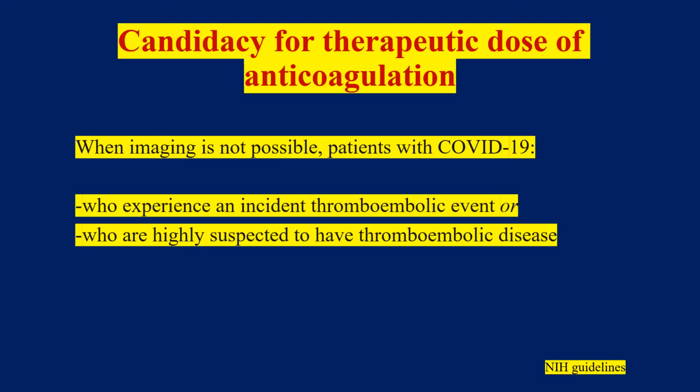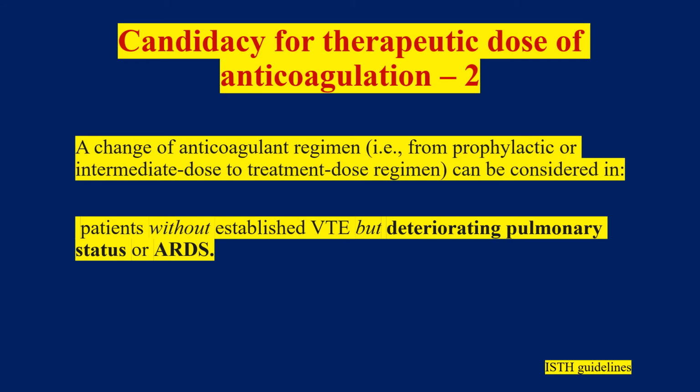So who are the patients who are supposed to receive therapeutic dose of anticoagulation, that is, that higher dose of anticoagulants that I talked about? When imaging is not possible in the patients who have incident thromboembolic events or who are suspected to have thromboembolic events, these are the patients who will receive therapeutic dose of anticoagulation. Or when we cannot establish that the VTE has occurred, but there is deteriorating pulmonary status or ARDS, we are supposed to give therapeutic dose of anticoagulation.